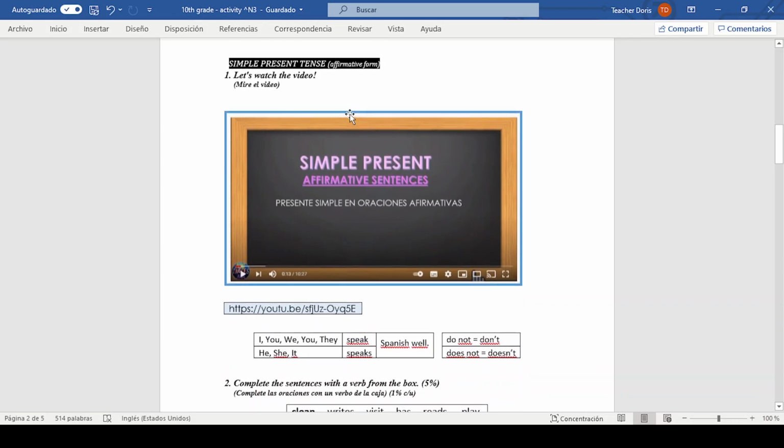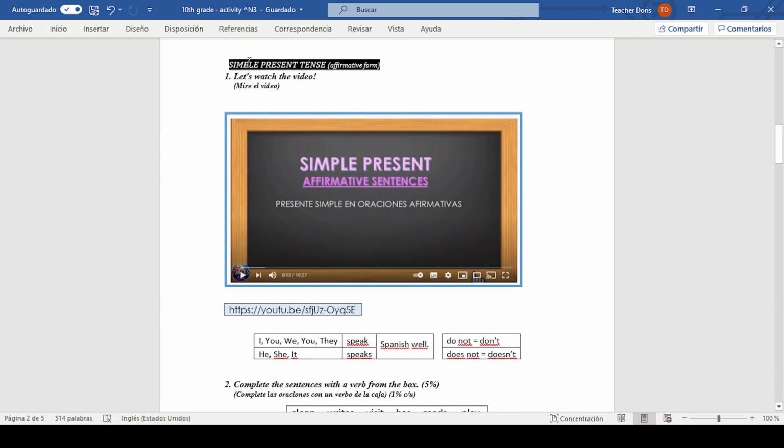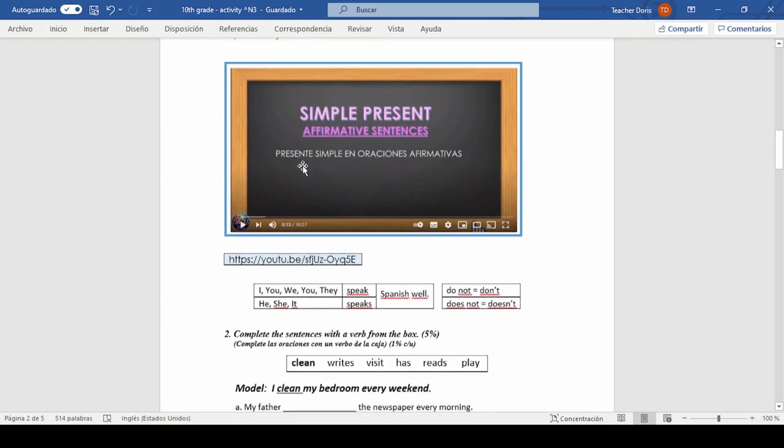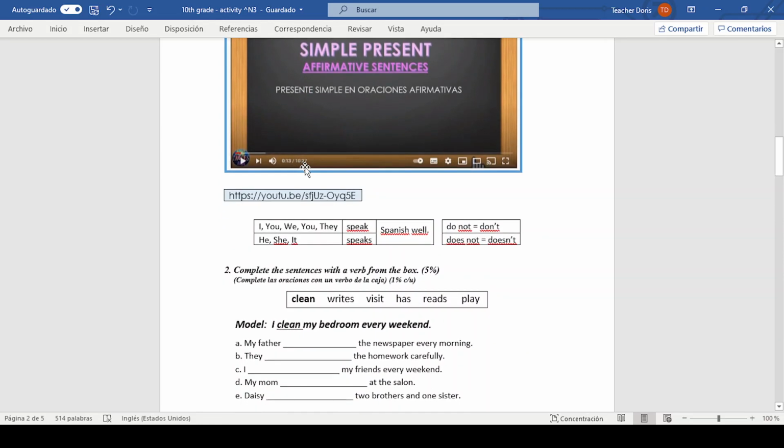Okay, so I will repeat. The topic is simple present tense. Okay, here you have the structure. Here we have the pronouns: I, you, we, you, and they. And here the verb is speak. He, she, and it. This is the third person singular. And the verb speak has an adding, that is the letter S.